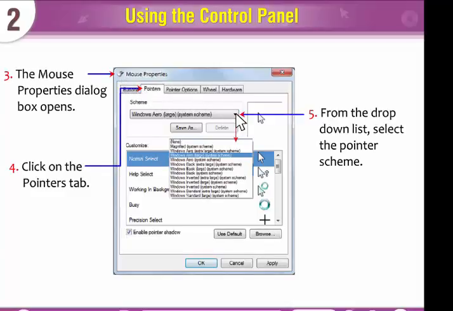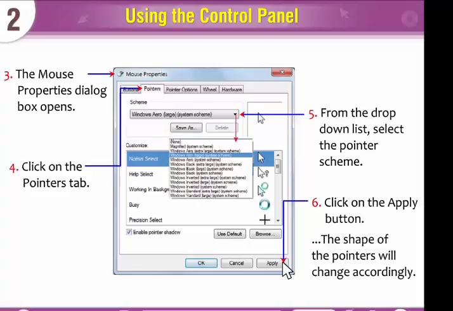From the drop-down list, select the pointer scheme. Click on the Apply button. The shape of the pointers will change accordingly.